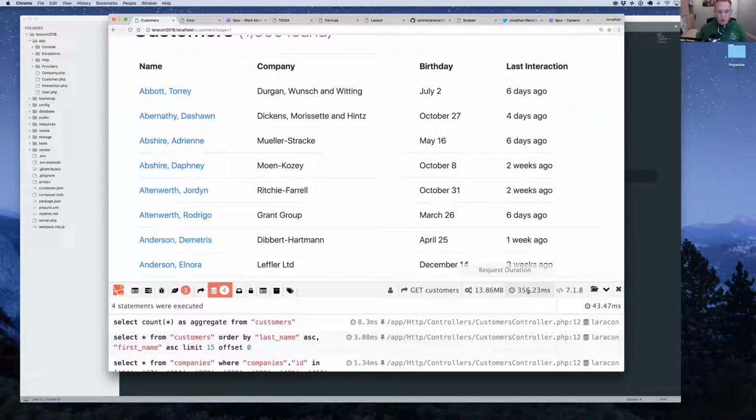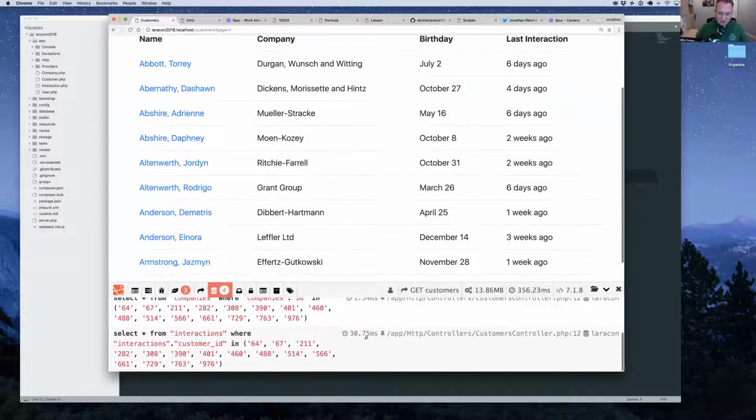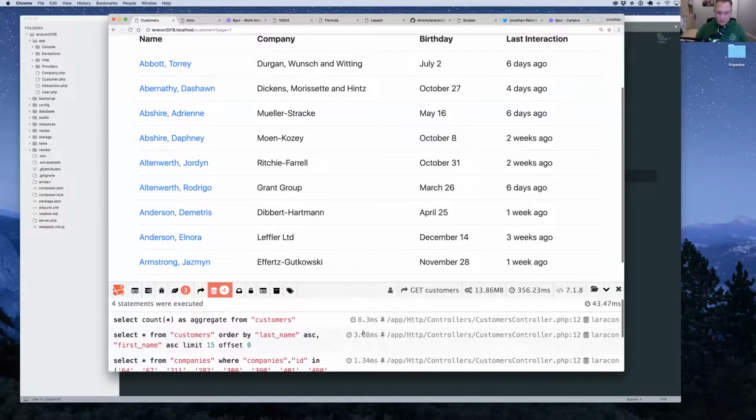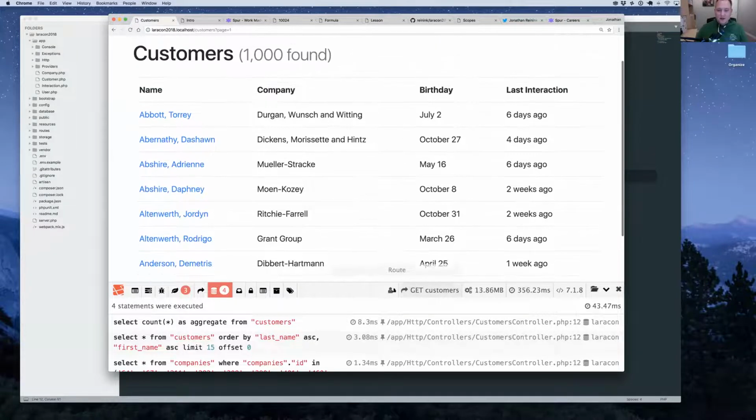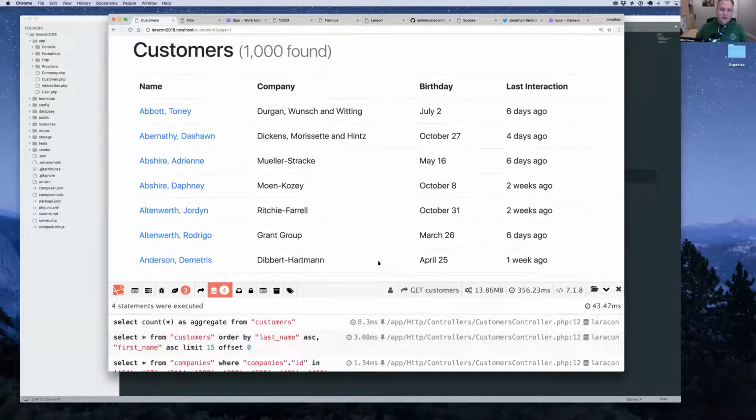And to me, this is where we really got stuck at work. We were running our database queries, and they were really fast. It's like 30 milliseconds, 1 millisecond, 3 milliseconds. It was all going fast, but the page was still loading slow. And the reason why is because we're using too much memory. And it's not the memory that's the problem per se. It's more the fact that there's just so much data being accessed here that it slows things down.